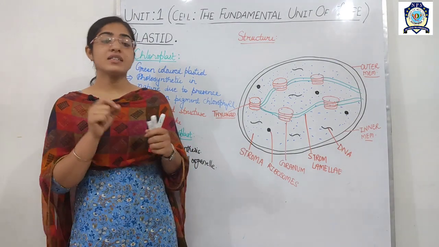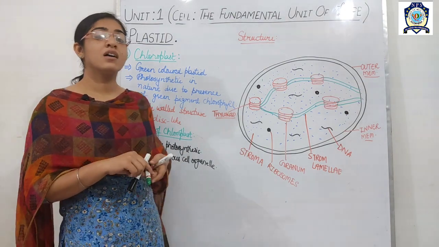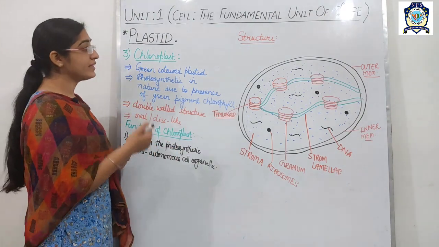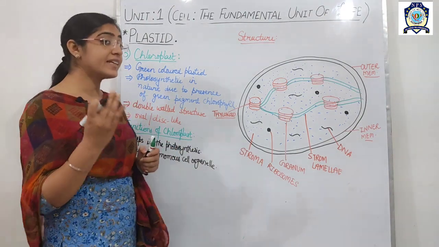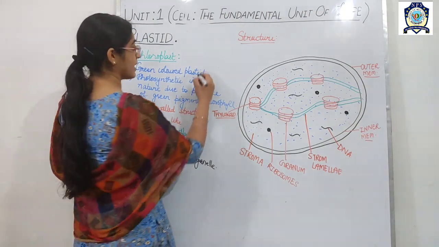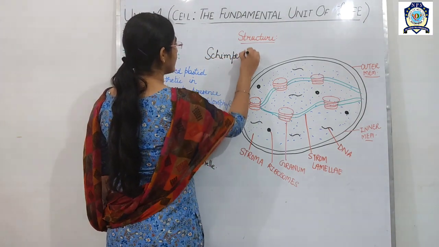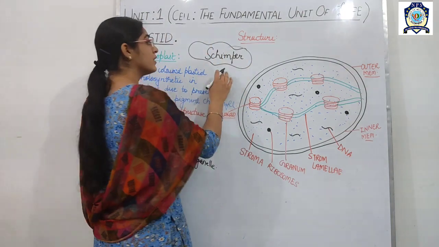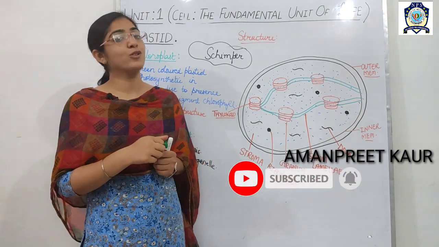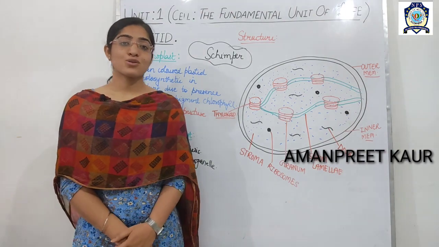Further we discussed in detail the classification of plastids on the basis of pigment, and these three types of plastid were termed by the scientist Schimper. Schimper says that plastids are of three types: chloroplast, chromoplast and leucoplast, which we have studied in detail. So this was all about today's session.